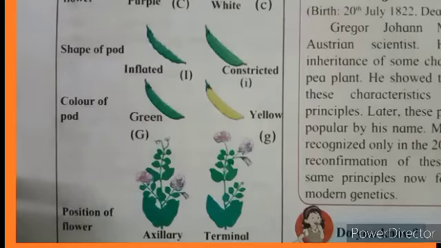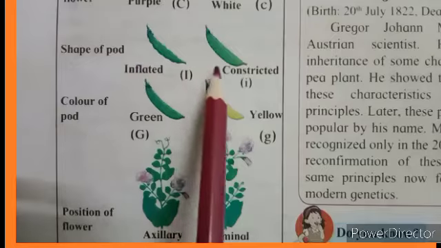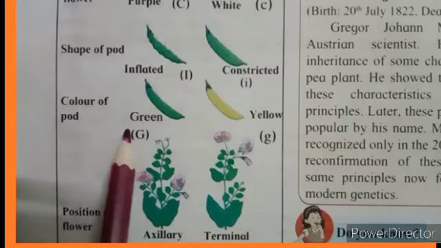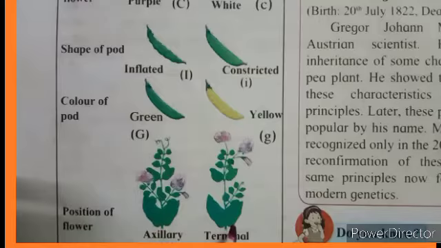In the similar way, shape of pod, inflated and constricted. Color of the pod, green and yellow. Position of flower, axillary and terminal. And also height of the plant, tall plant and dwarf plant.